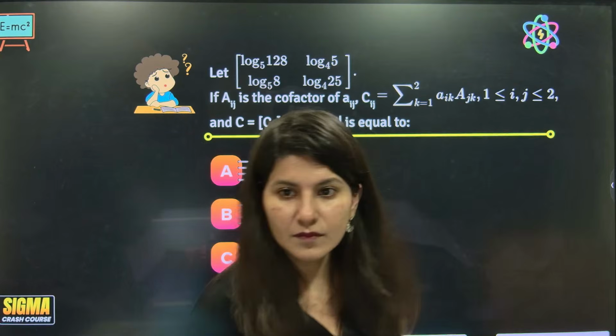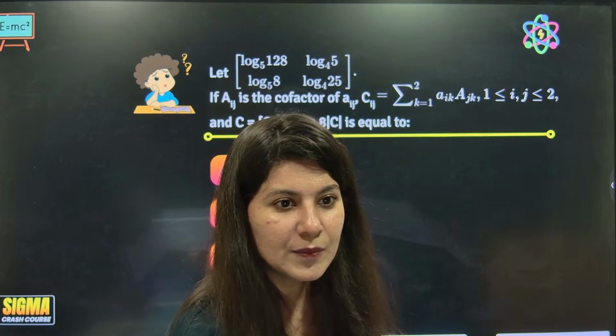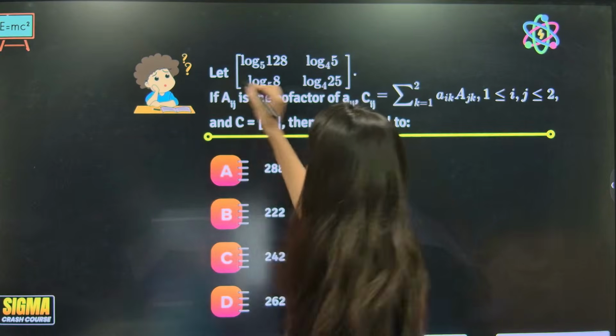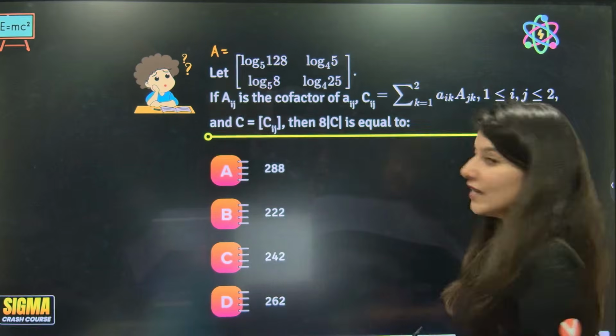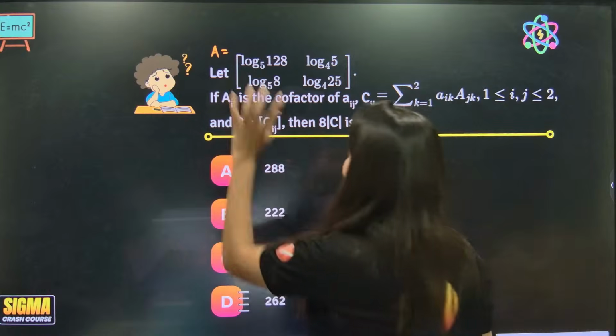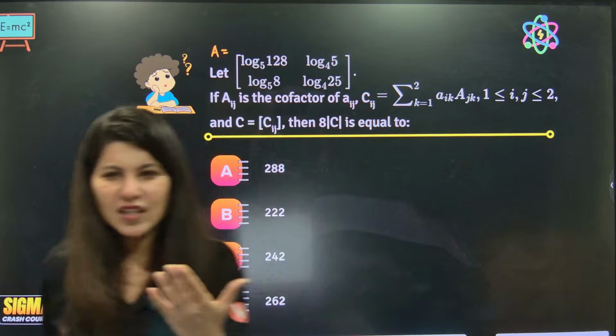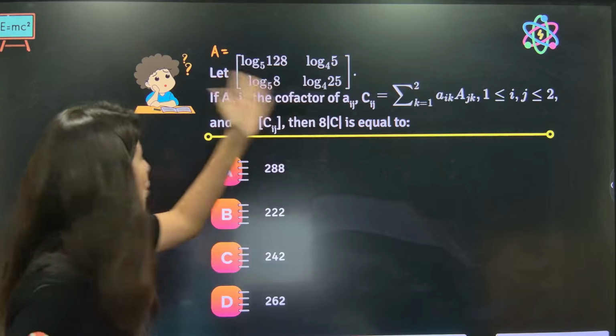Okay. So now, let A, this is a little bit of a misprint here. This is the A matrix, correct? Now, the A matrix is given. First thing which is bothering me is why not just solve this now?